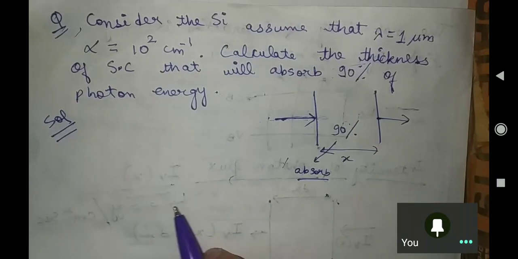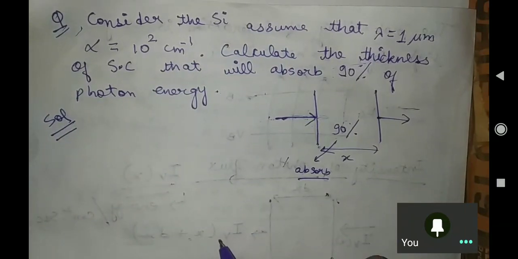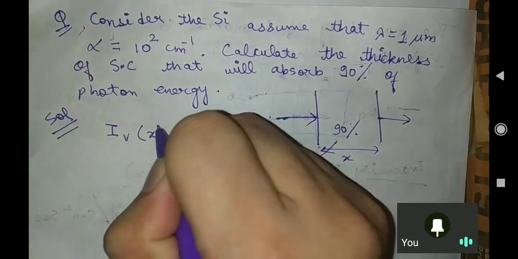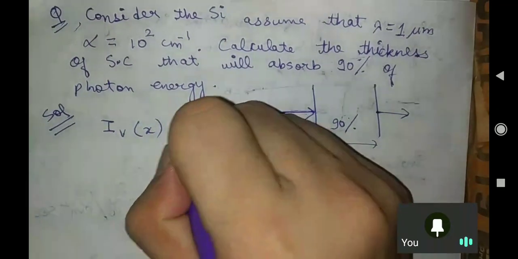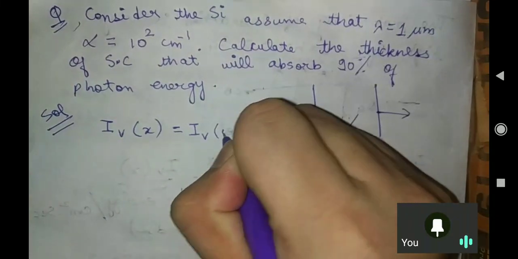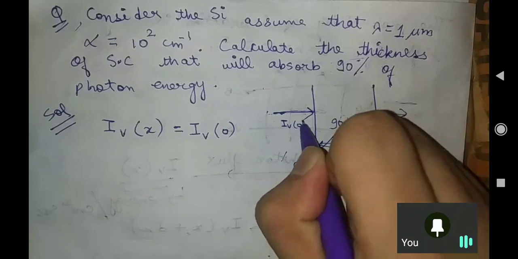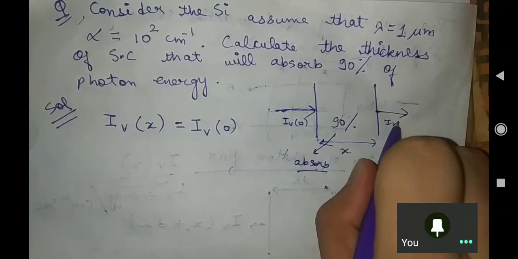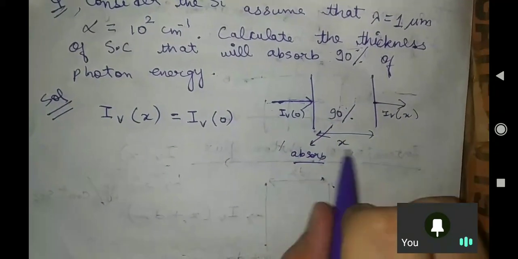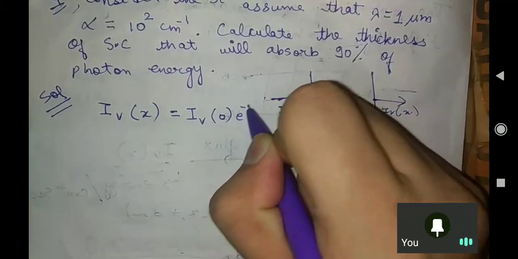And we know the formula that the outgoing energy is equal to the incoming energy, which is initially Iv(0), into e to the power minus alpha x, where Iv(x) is what goes out after traveling distance x.